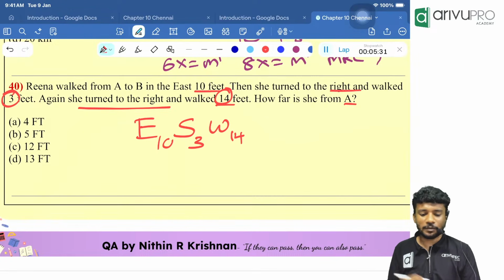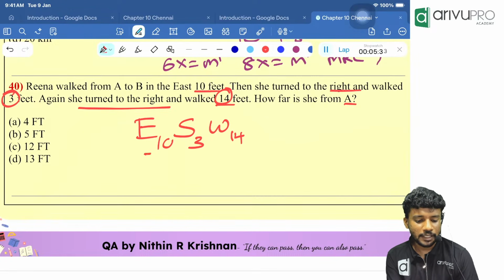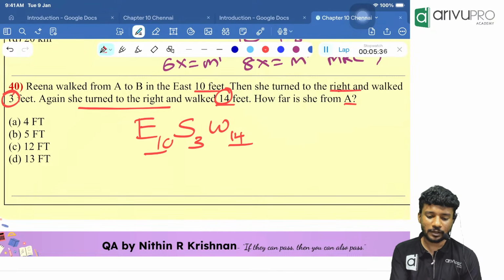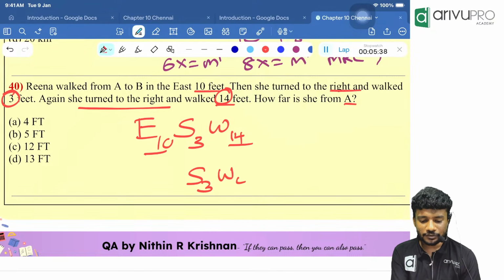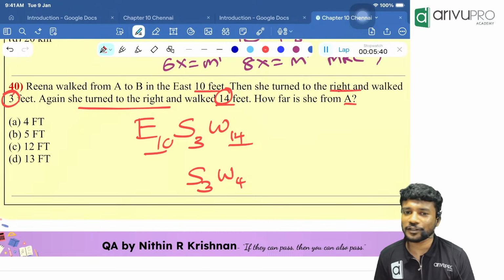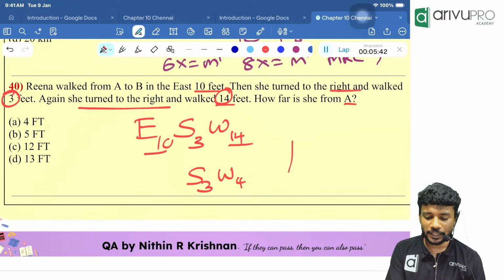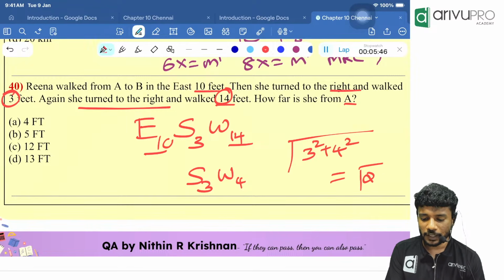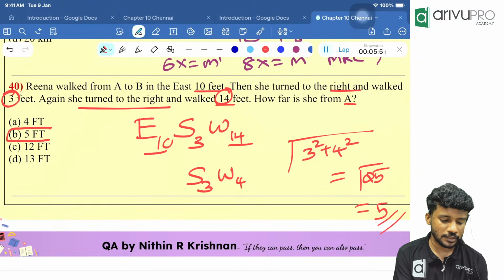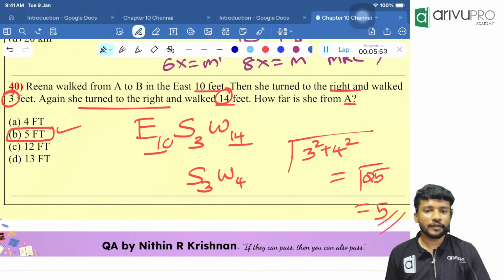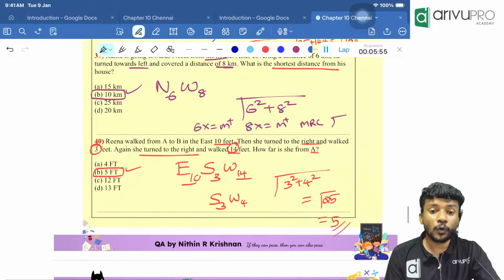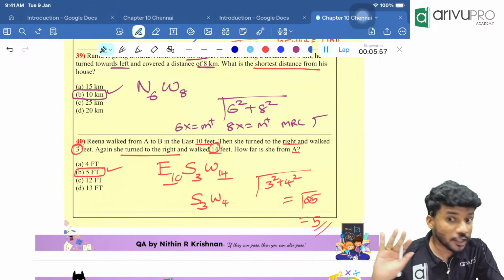How far is she from point A is the question. Tell me, east 10 and west 14 will become what, people? West 4. Because 14 is the bigger value, so west will be remaining. Now tell me, root of 3 square plus 4 square will give you root of 25. That is how much, people? 5. Okay. Yes.